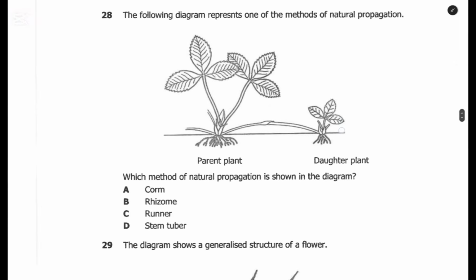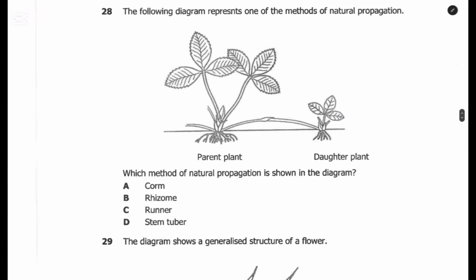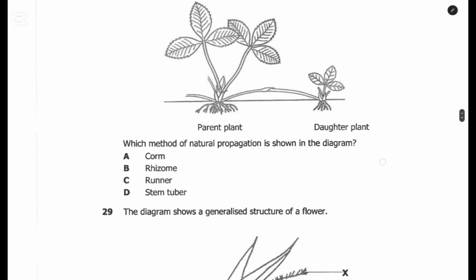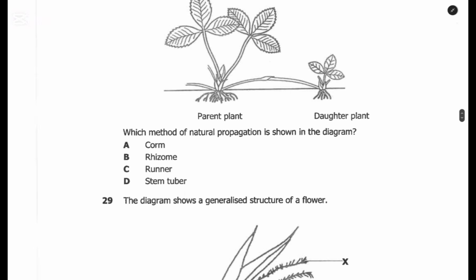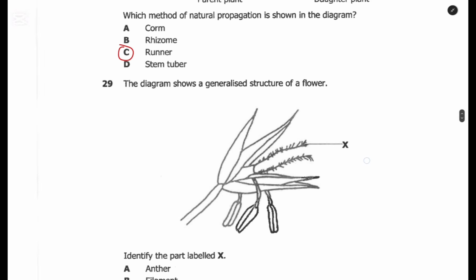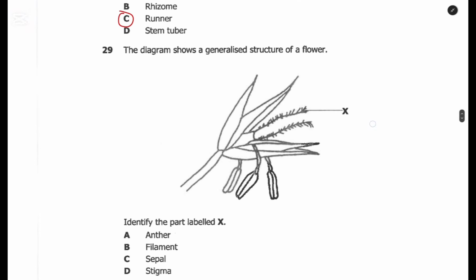Question 28. The diagram below shows one of the methods of natural propagation. Which method of natural propagation is shown in the diagram? You need to know the methods of propagation, natural propagation or artificial propagation. So, this one that we are seeing right here is a runner. Question 28, the answer is C. Have a look at corm, rhizome, and also stem tuber.